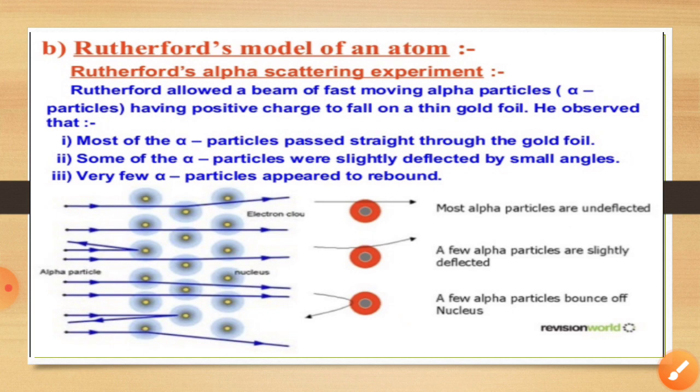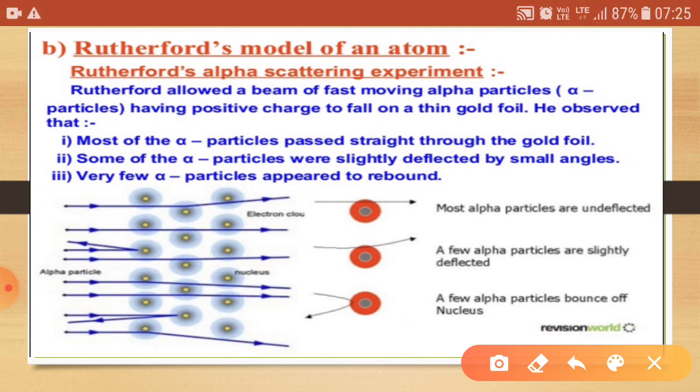Now come to the next theory, that is the Rutherford model of an atom. Rutherford observed the following points. First, most of the alpha particles pass straight through the gold foil, and second, some of the alpha particles were deflected by a small angle, and third, very few alpha particles appeared to rebound.